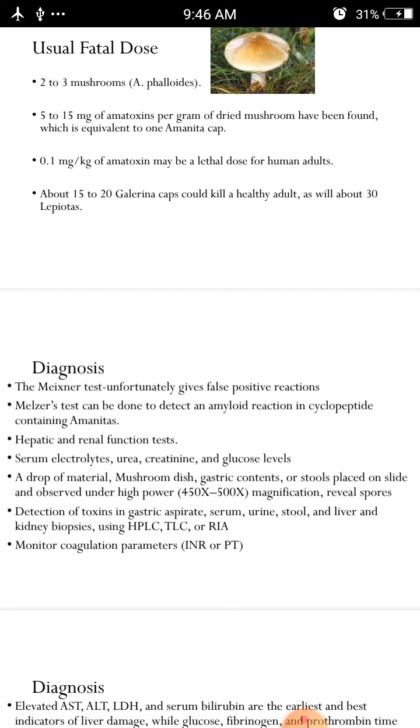Some of the people, for enjoyment purposes, will go hunting in the wild, and they will take the mushrooms, and they will